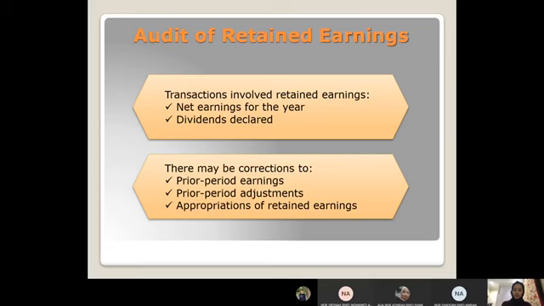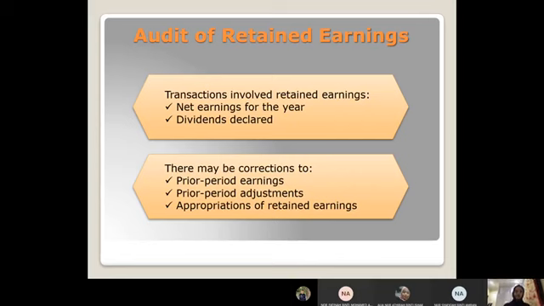To accomplish the audit of the credit to retained earnings for the net income for the year, the auditor simply traces the entry in retained earnings to net income for the year. This procedure must take place fairly late in the audit after all adjusting entries affecting net earnings have been completed. So after the auditor is satisfied, the next step is to decide whether they were accurately recorded. And lastly, the auditor must also evaluate whether any transaction should have been included or not.